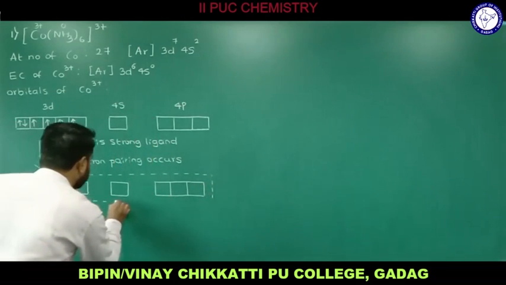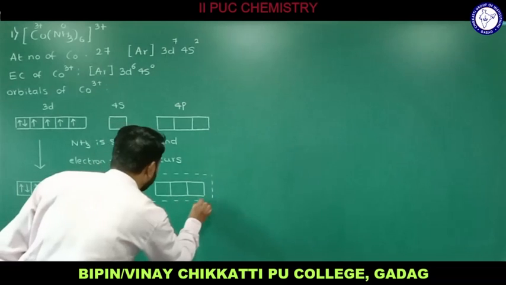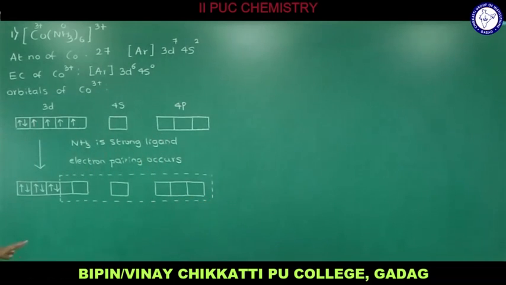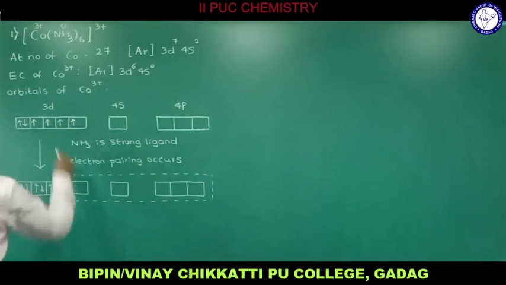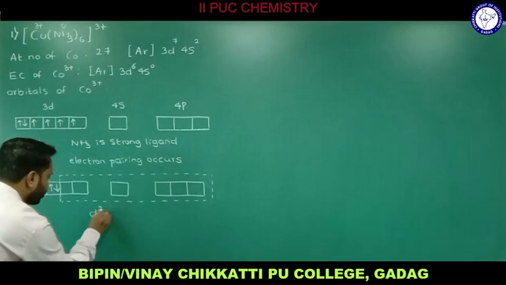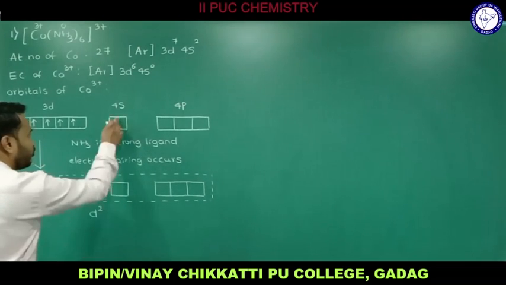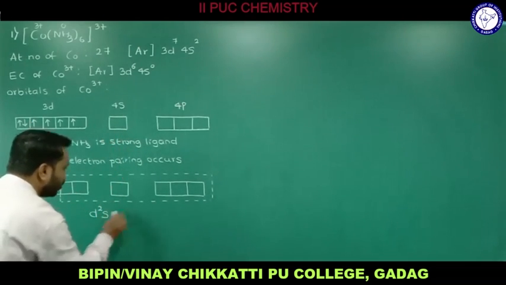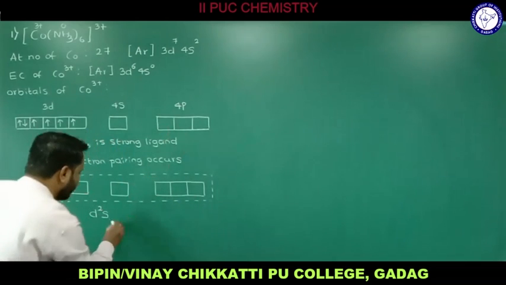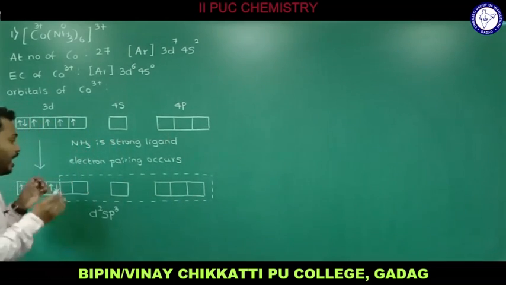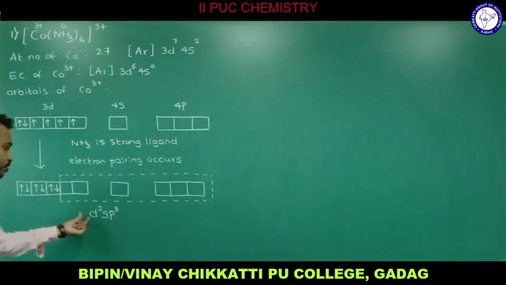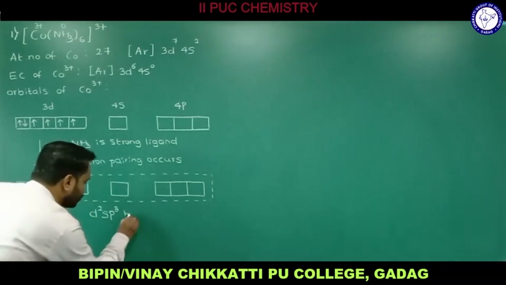The number of vacant orbitals is equal to the number of ligands or coordinate bonds. These two are of the 3d, therefore this is d2. This is of the 4s, therefore s. And these 1, 2, 3 are of the 4p, therefore this is p3. Therefore these atomic orbitals undergo d2sp3 hybridization.